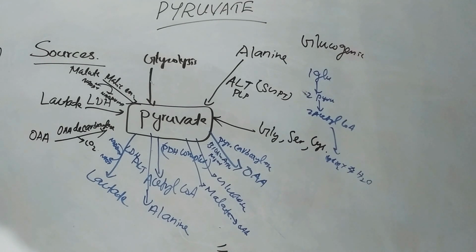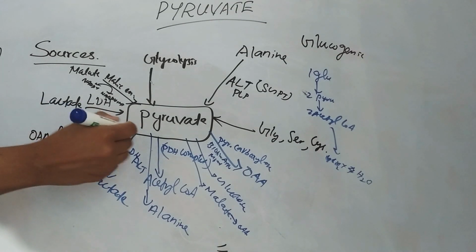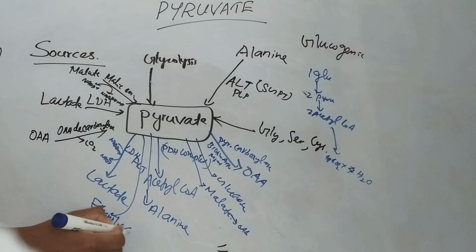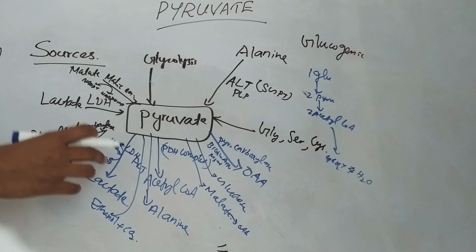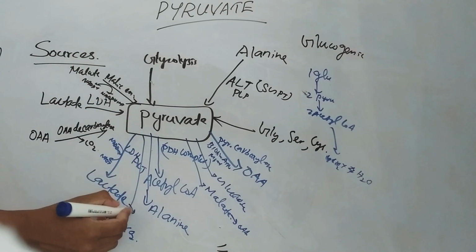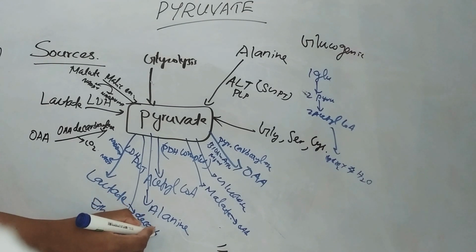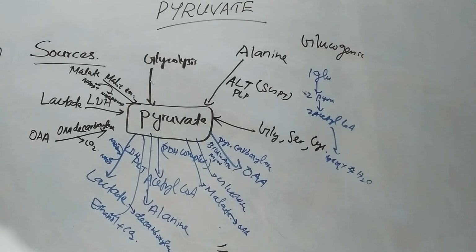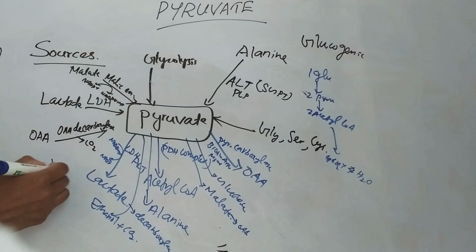Then in anaerobic condition, pyruvate can be converted to ethanol and carbon dioxide. This is by the enzyme pyruvate decarboxylase. Pyruvate can be converted to ethanol and carbon dioxide in anaerobic condition. It occurs in yeast and in other microorganisms.